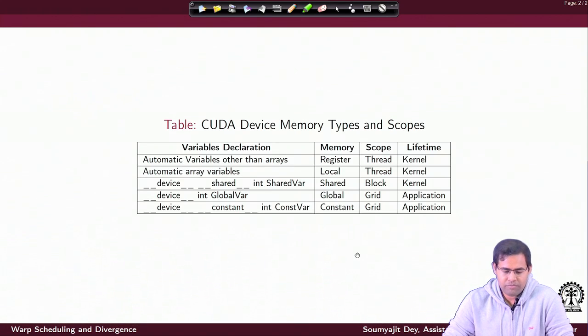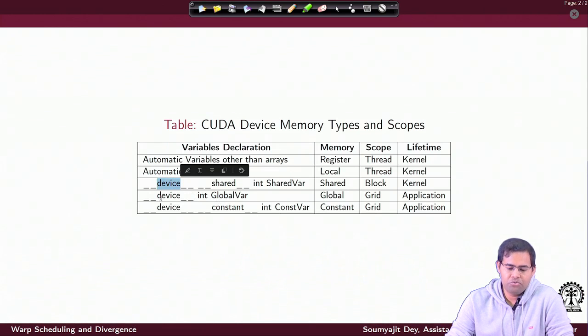So, as you can see, as long as it is a part of the shared or global or the constant type memory, the scope is specified explicitly with this device annotation here.